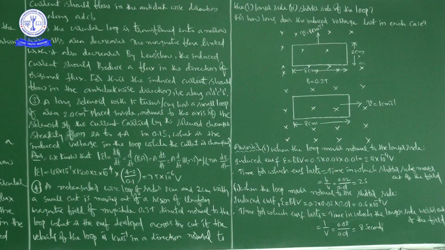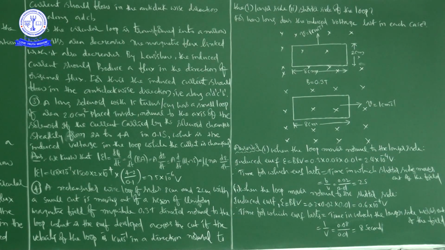As in our previous class I started to discuss exercise problems. In the previous class I completed 1 exercise problem. In this class I started with the second exercise problem, where he is asking to calculate the direction of induced current in the situation according to these 2 figures.